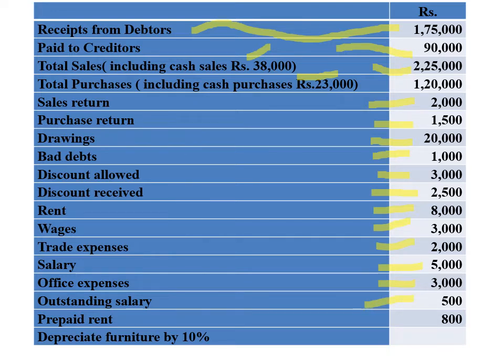Outstanding salary to be added to the salary in profit and loss account. Again it will be recorded in the closing balance sheet. Prepaid rent to be recorded in profit and loss account as well as in the closing balance sheet. Then depreciate furniture by 10%: to be recorded under profit and loss account once, and the second treatment will be deducted from the furniture in the closing balance sheet.